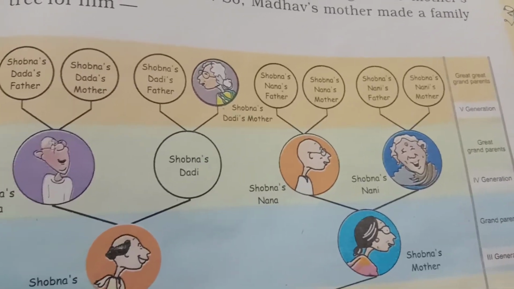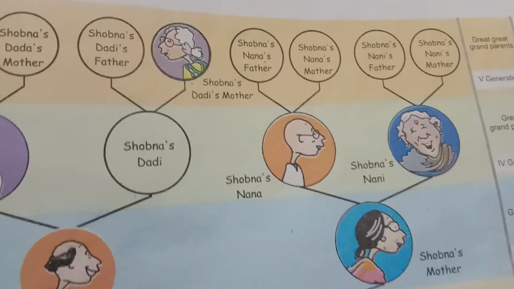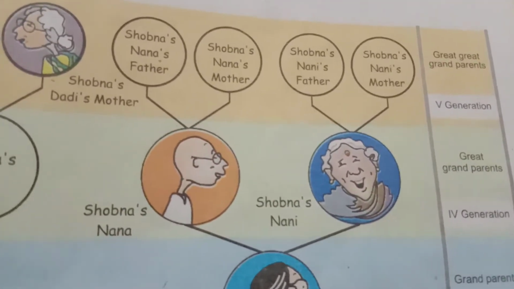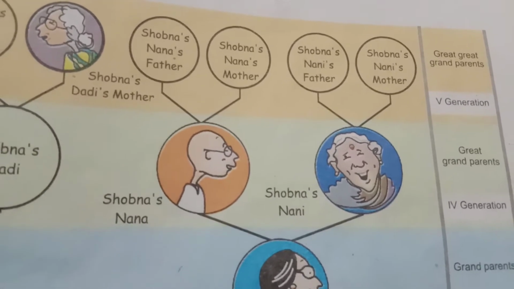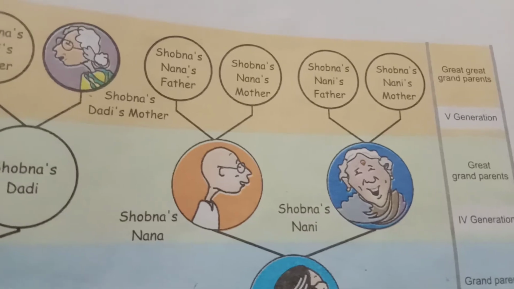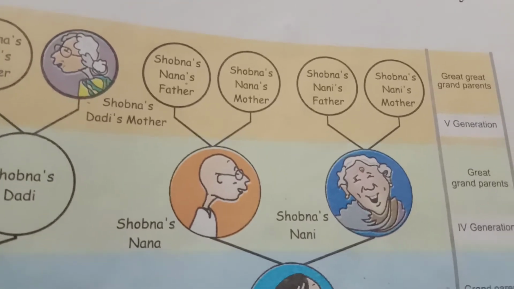So it can be extended to the 6th generation. Next, how many people can we find in the 6th generation? Double 8, it is 16 members we can find. In the 7th generation, how many can we find? 16 into 2, 32 people we can find.